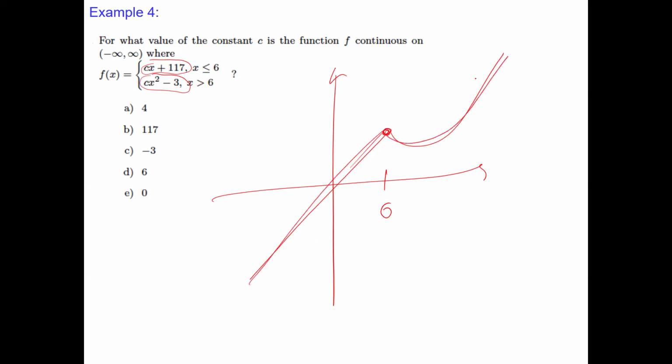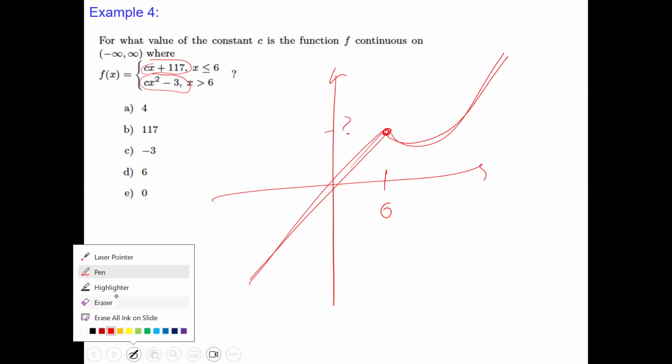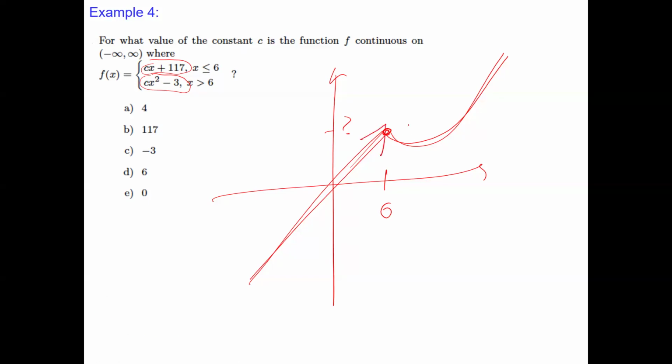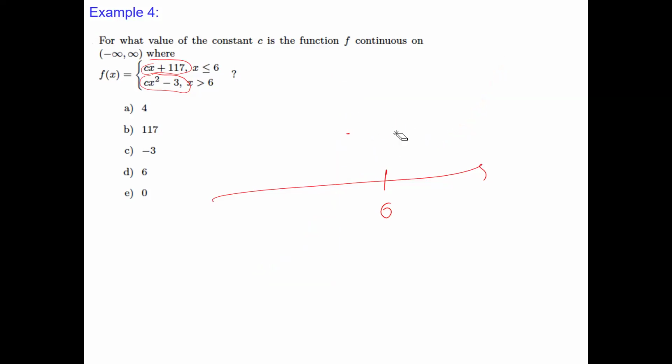That means this will be a continuous function. I don't know what that point will be, but we have to find out for what values of c. What we actually need is for the limit on the left and the limit on the right to be the same. We want the line and parabola to meet.